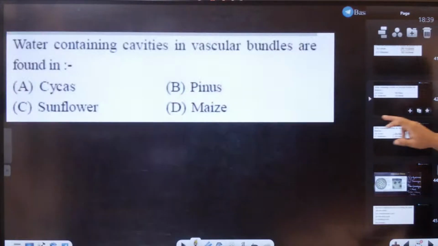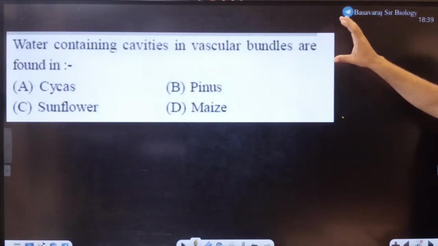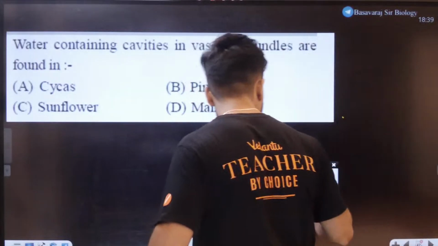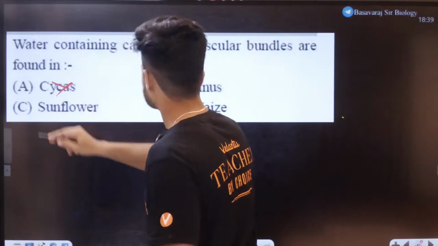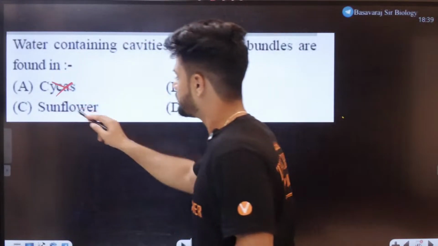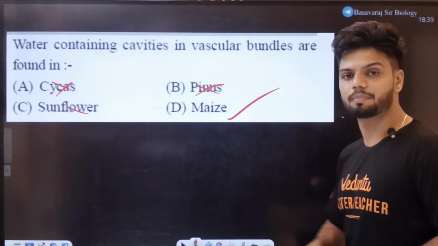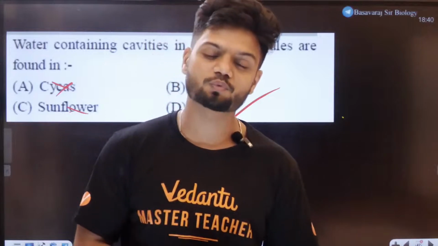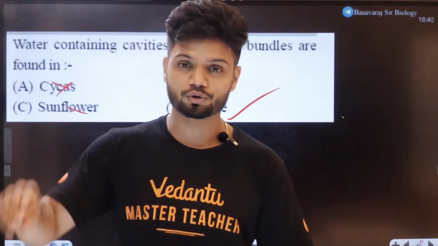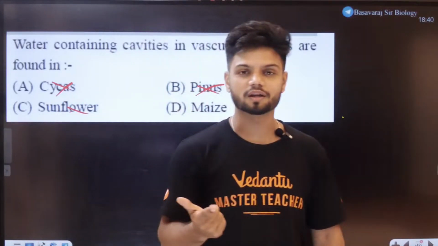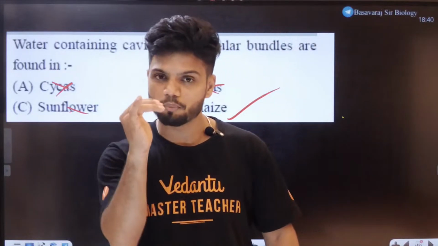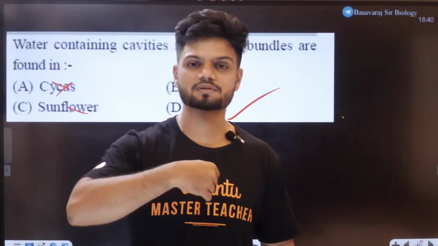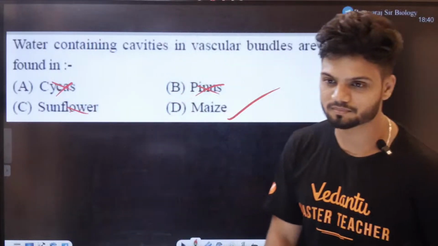Now again, if you go back to the examples, all you need to do is find the monocot example. That's all. For example, students, all of you know Cycas is a gymnosperm, Pinus is a gymnosperm, sunflower is a dicot. The only monocot example is maize. Simple as it is. It is that simple to answer these questions. So do not take tension first of all. So learn the important points, get the notes, revise the notes, learn the examples. Done.